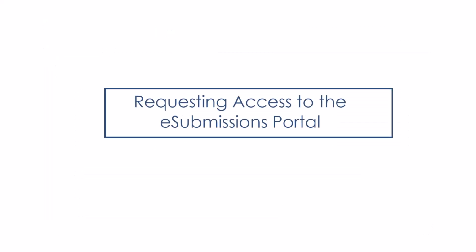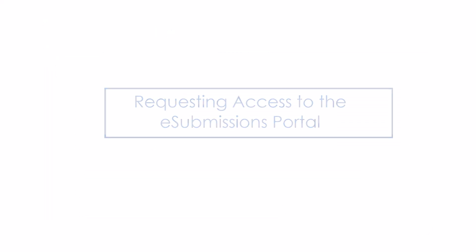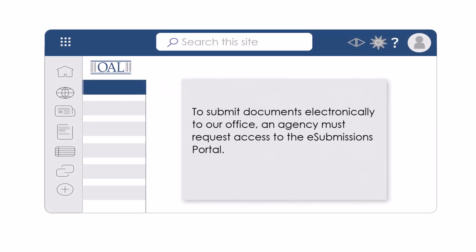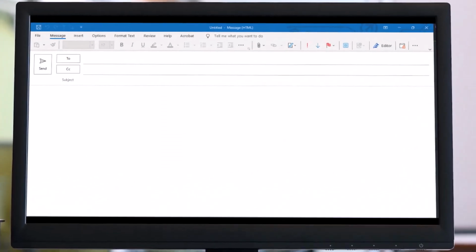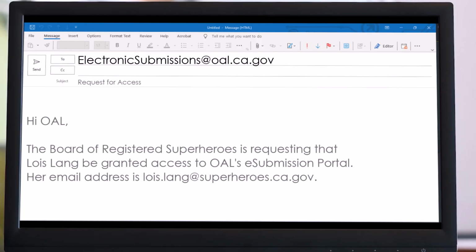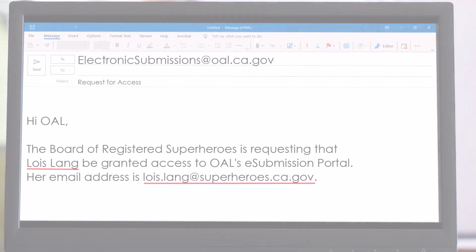Requesting access to the eSubmissions portal. To submit documents electronically to our office, an agency must request access to the eSubmissions portal. A request for access must be submitted via email to electronicsubmissions@oal.ca.gov. The request must include the name and email address of any agency staff who may submit documents electronically on behalf of the agency.